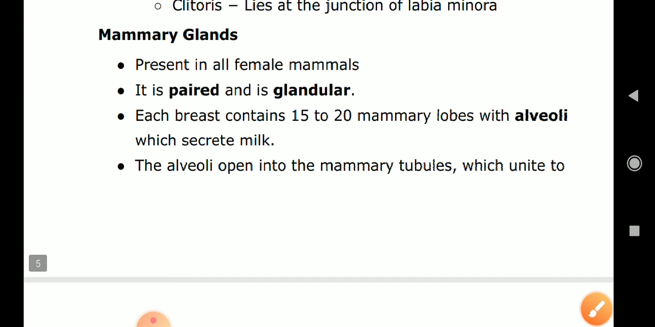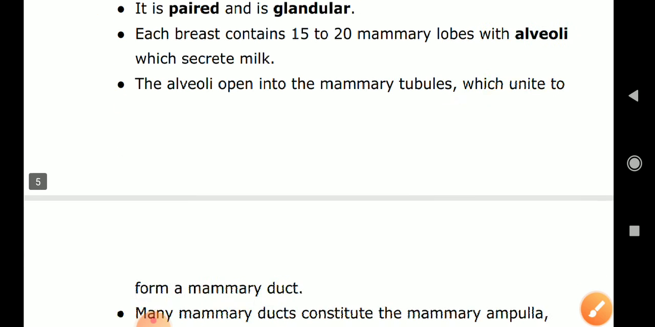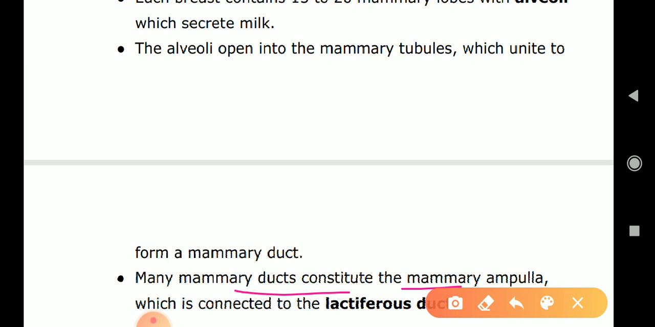Mammary glands. Present in all female mammals. They are paired and glandular. They contain alveoli. Alveoli open into the mammary tubules and unite to form the mammary duct. Many mammary ducts constitute the mammary ampulla and connect to the lactiferous duct.